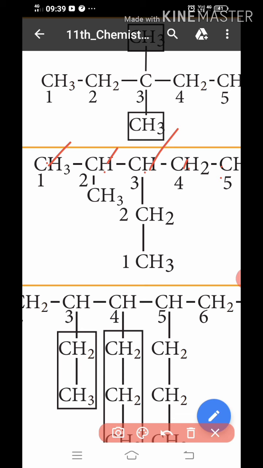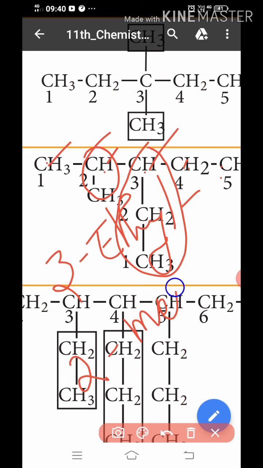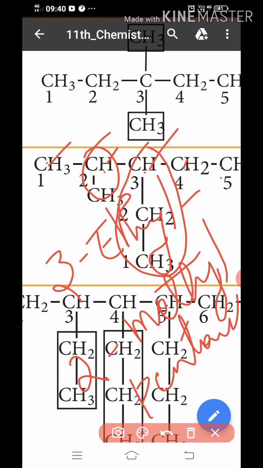In alphabetical order, ethyl and then methyl: 3-ethyl 2-methyl pentane.